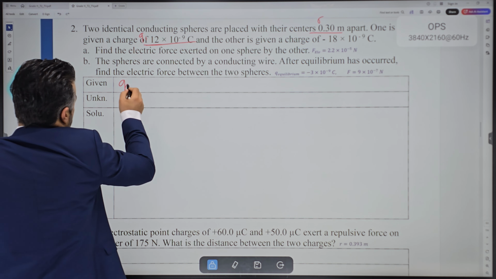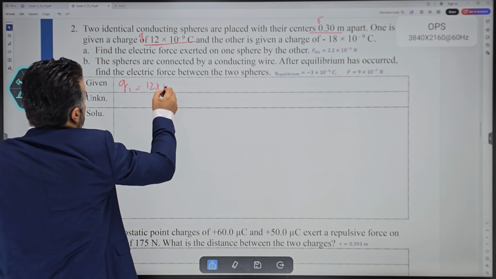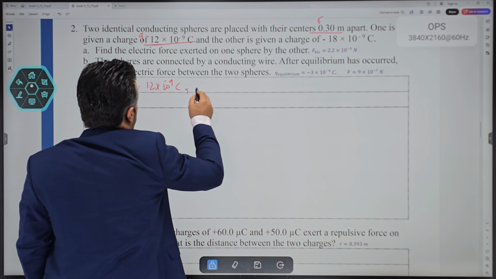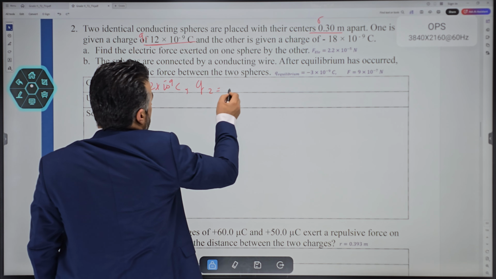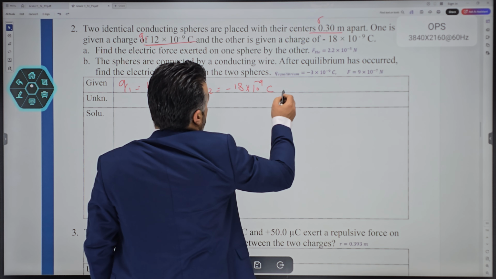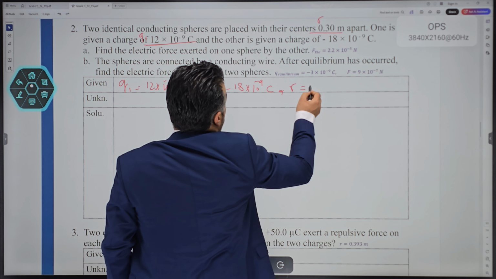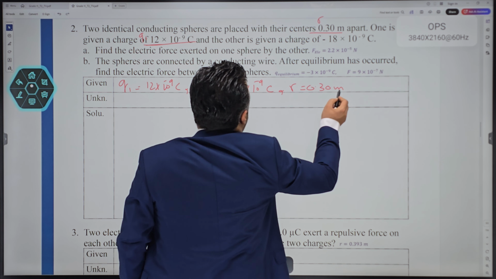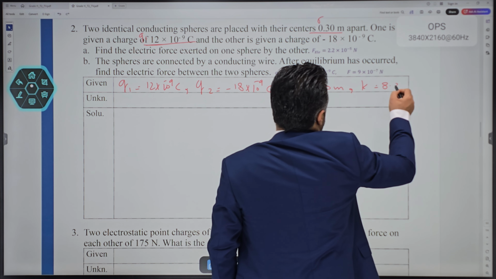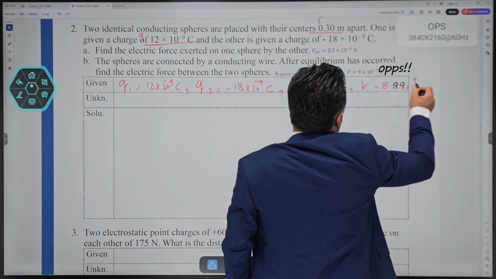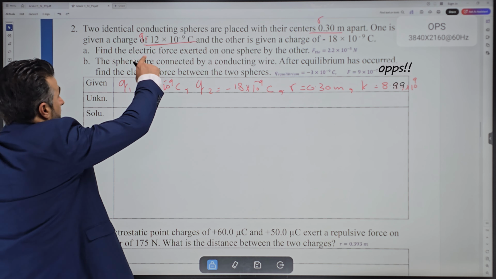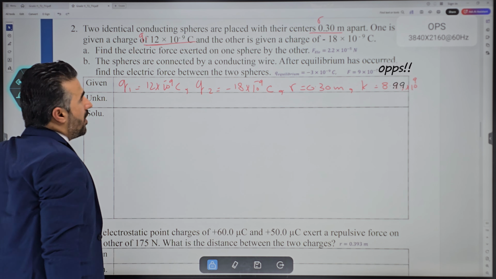Q1 is 12 times 10 to the power negative 9 coulomb. The other one is given a charge, so these two charges are not the same now: negative 18 times 10 to the power negative 9 coulombs. The distance between the two is 0.30 meter. And of course, you can write the value for K as well, which is 8.85 times 10 to the power 9.